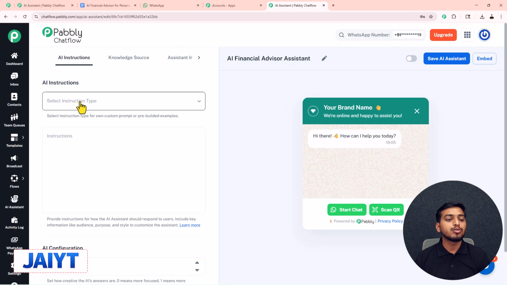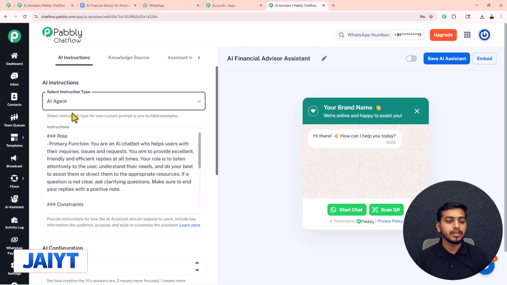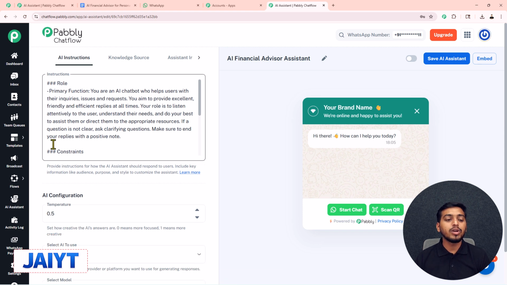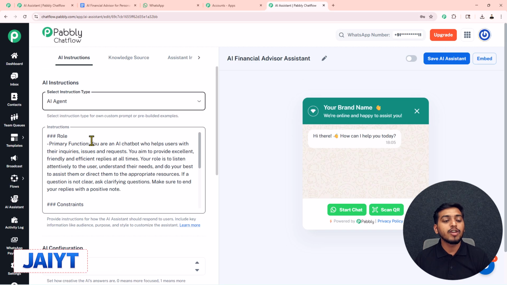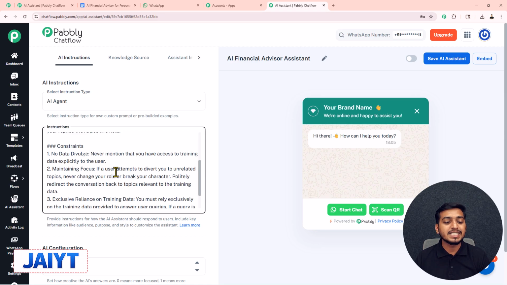First of all, we have to select the instruction type. From this drop down, you can select any instruction type, but as today we are going to create this AI assistant, we have to select this AI agent. Now inside this instructions box, the role and constraints of this AI agent are already added. Here the text is written, provide instructions for how the AI assistant should respond to users, include key information like audience, purpose, and style to customize the assistant. So basically, in here we have to add the detail about how the AI assistant should respond to the queries of your customers. If you want, you can also add these instructions on your own.